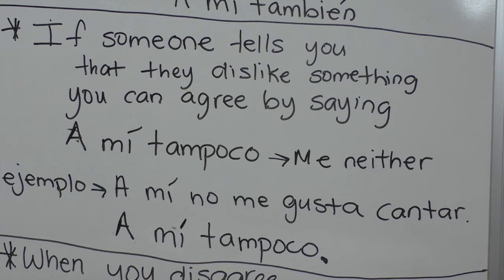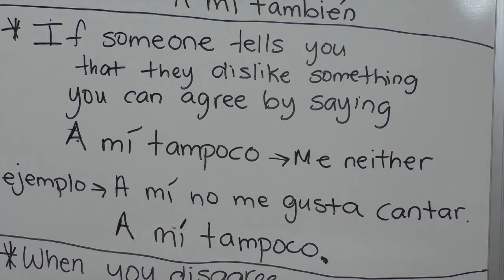You can pause this video at any time if you need to just kind of listen to me saying it. So if someone tells you that they dislike something, you can agree by saying, a mí tampoco, which means me neither, or neither do I. Here's an example. A mí no me gusta cantar. A mí tampoco.